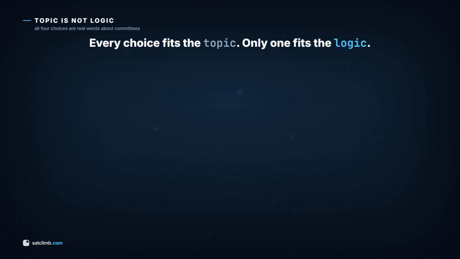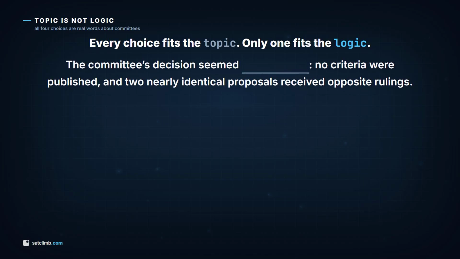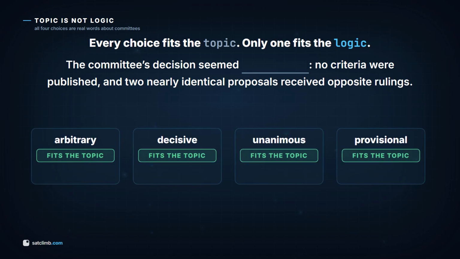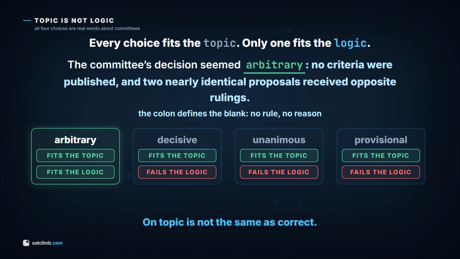Here is why guessing feels so close. Every choice is a real word that fits the topic. Only one fits the logic. The committee's decision seemed blank: no criteria were published, and 2 nearly identical proposals received opposite rulings. Decisive, unanimous, and provisional are all real words about committees, but the colon tells you exactly what the blank has to mean. No rule, no reason: arbitrary.